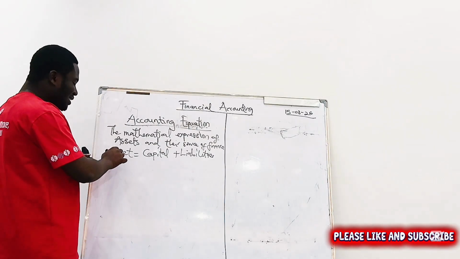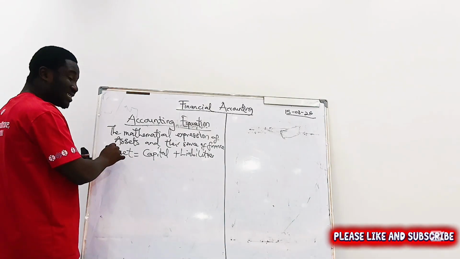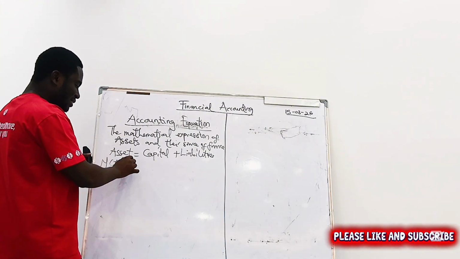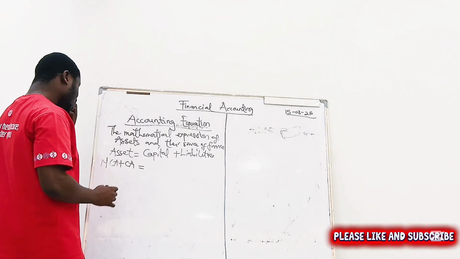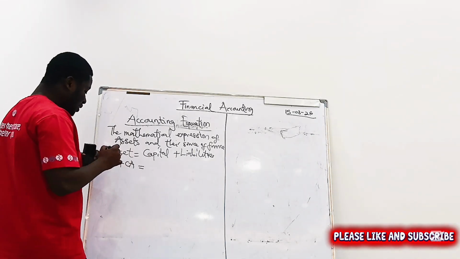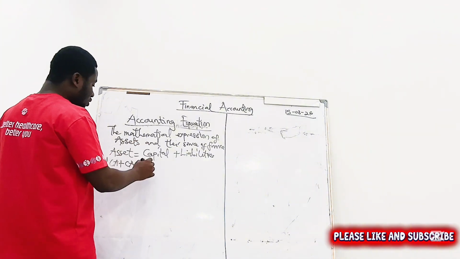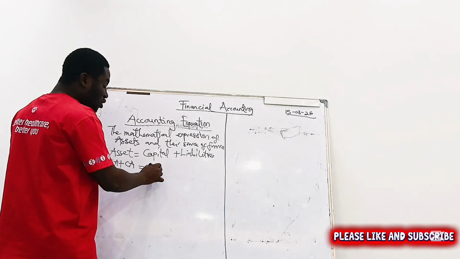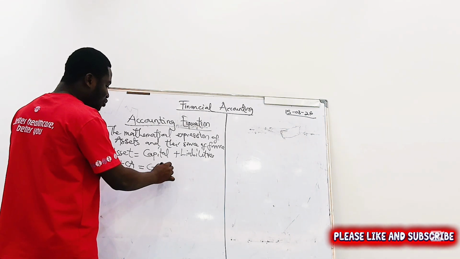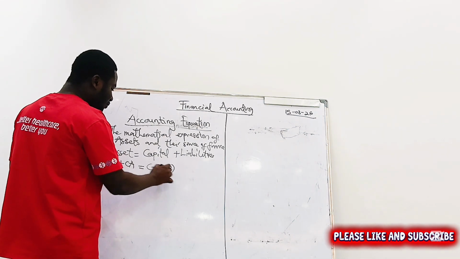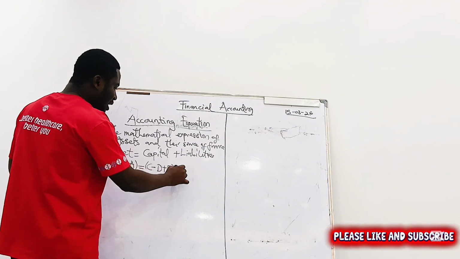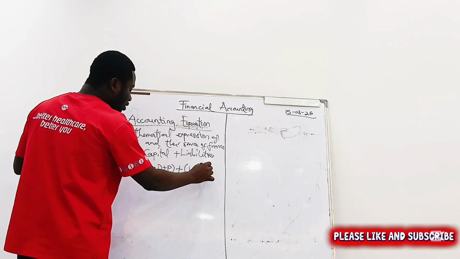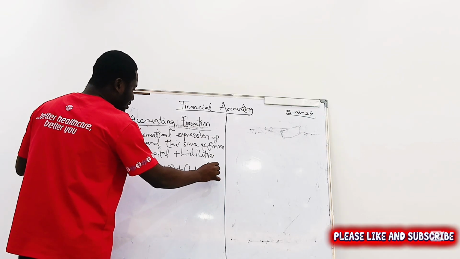So if we are saying assets, then it means that asset can also be non-current assets plus what? Current assets. Equal to this capital. We will now break it down. So C will be capital. But if there is any drawings, minus drawings. If there's any profit, plus profit. So we are breaking this one down. Now plus liability. I told you we have long-term liability plus what? Short-term, or you can say current liabilities.